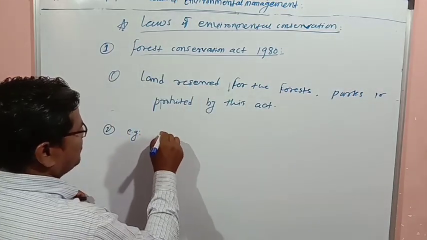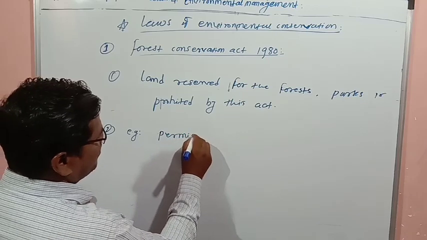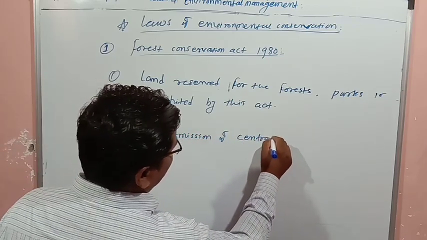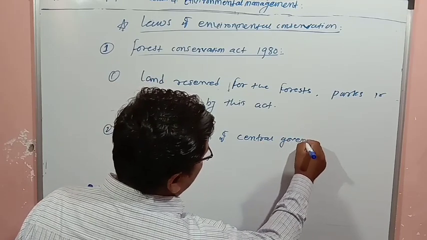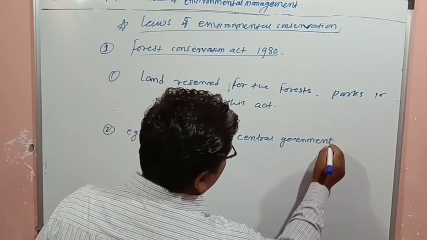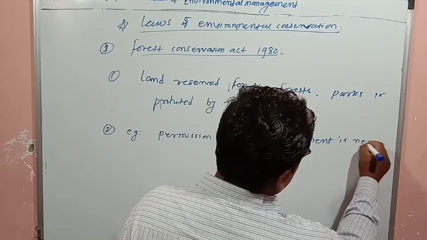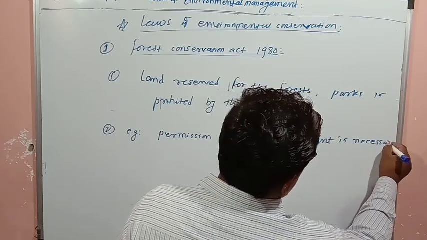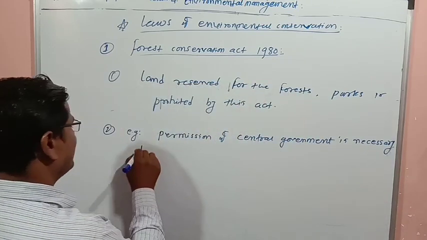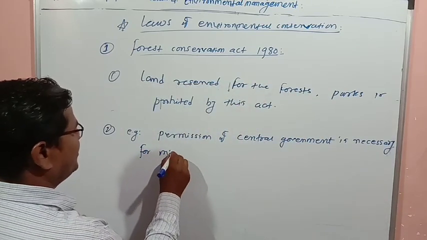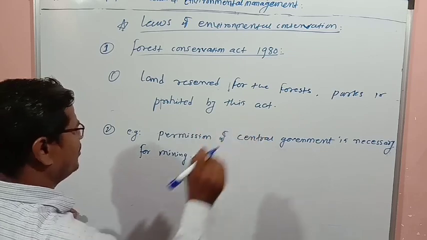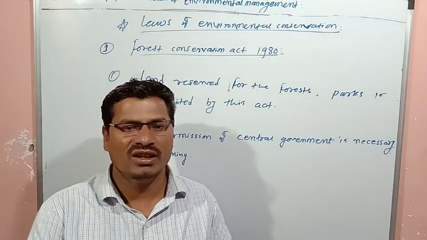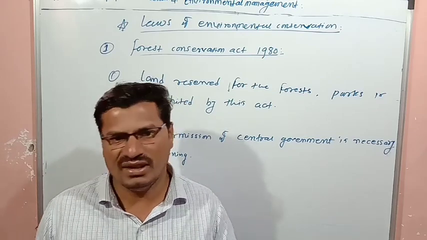So permission of central government is necessary for mining or any other activities. If you are not taking permission of the central government, you are not allowed to use that particular land.